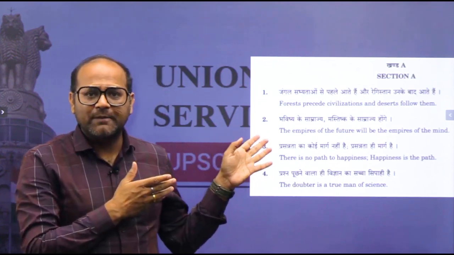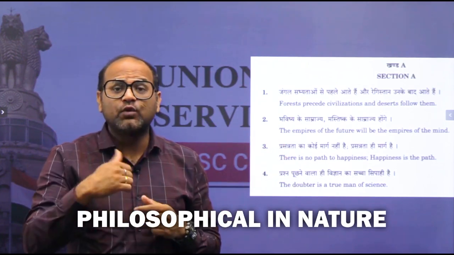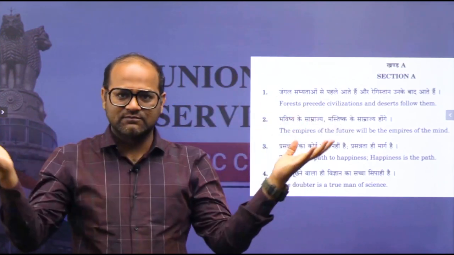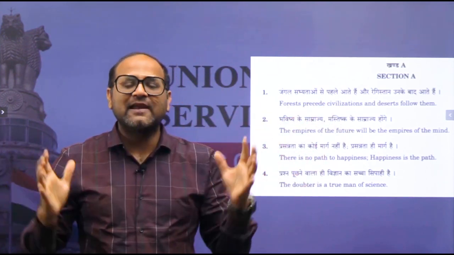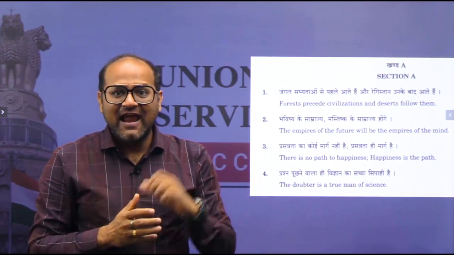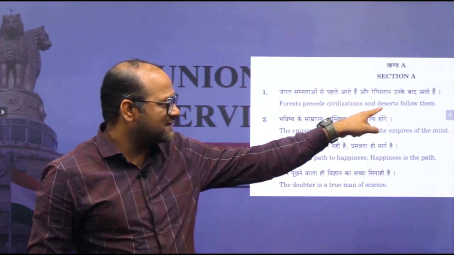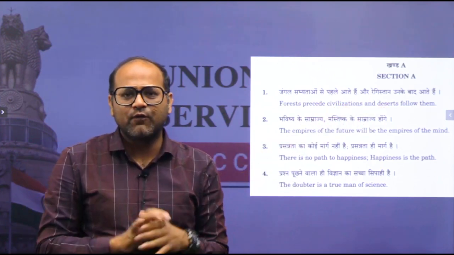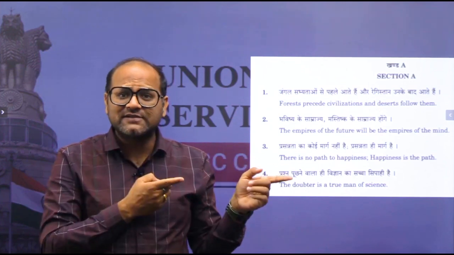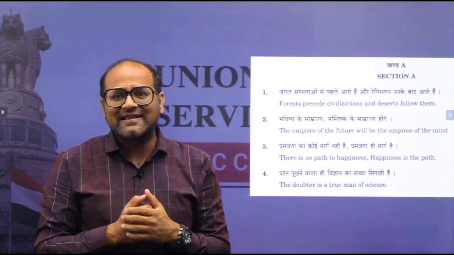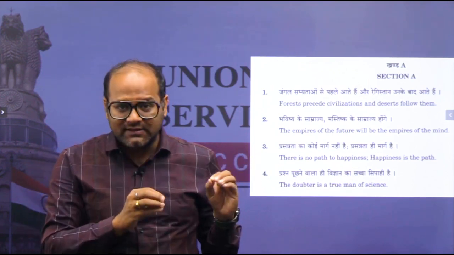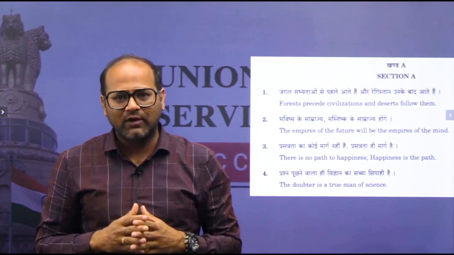But if you look at it, the topic is philosophical in nature. You have to decode the topic. Forests precede civilization: forests exist before people settle. Then civilization comes, civilization clears the forest, and after civilization, deserts follow. So this is a classic philosophy of what is happening at present: we are clearing the forests, and because of that climate change is happening. There is an ecological imbalance, so how do we maintain the equilibrium? This topic is addressing that particular theme. So you have to decode it and write.